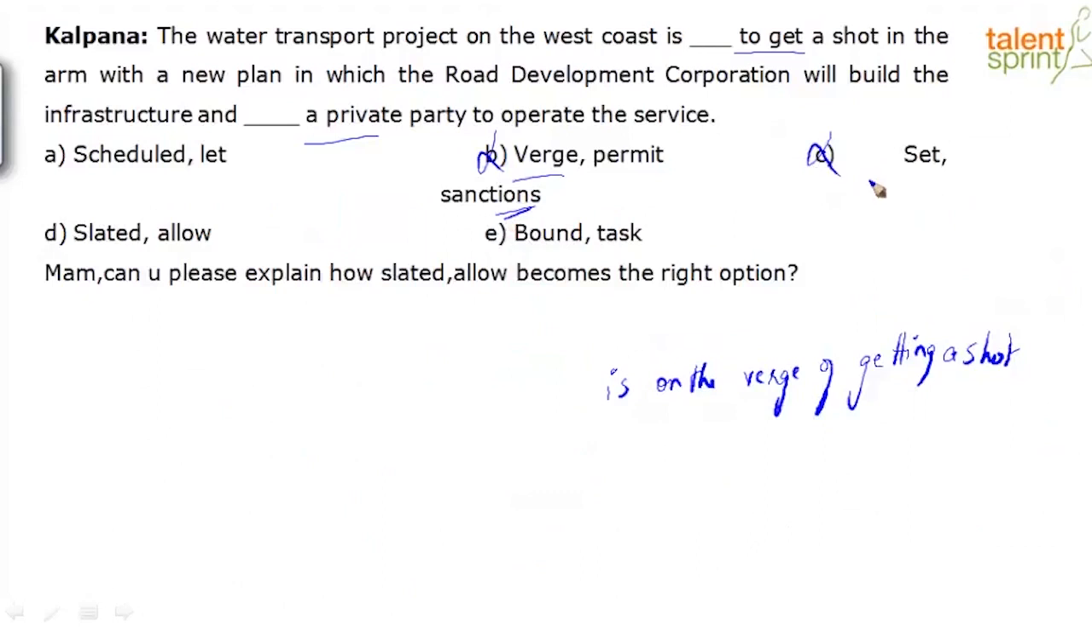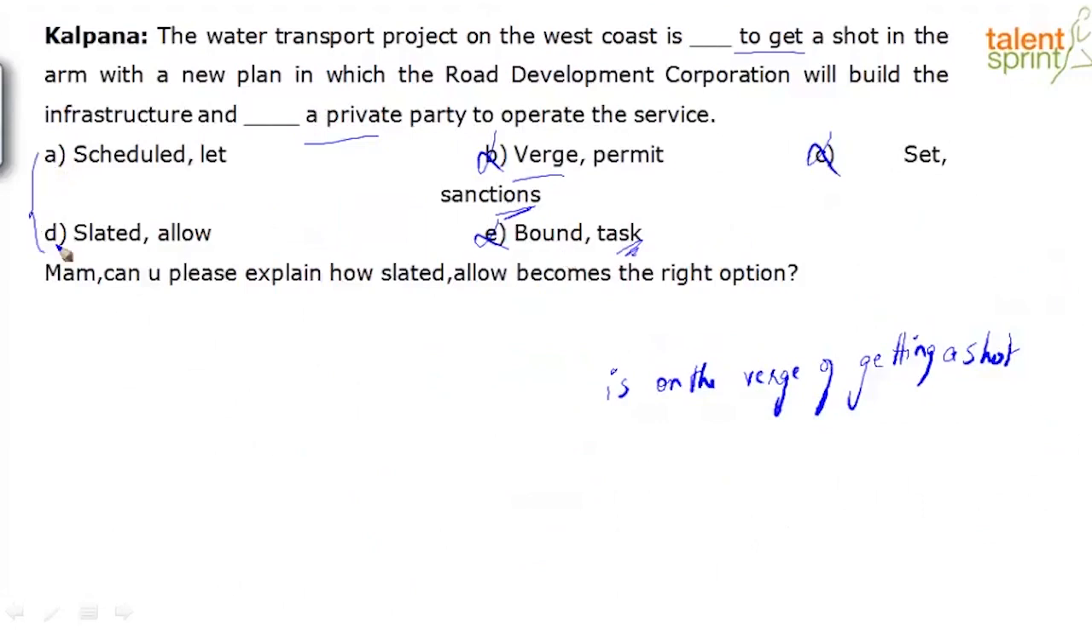We'll see. We still haven't narrowed our options, Sagar. The last one, the water transport, then we have D, which is the answer. Then we have E. The water transport project on the west coast is bound to get a shot in the arm and task a private party. Again, incorrect. This is a noun. I need a verb here. So I can eliminate option E. So I have to choose between A and D.